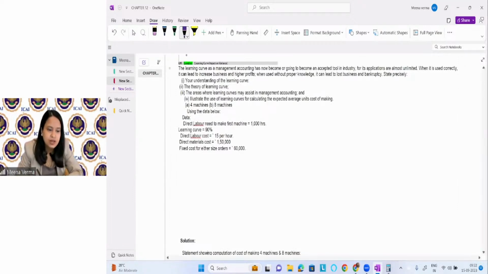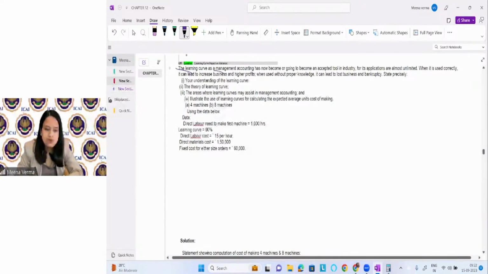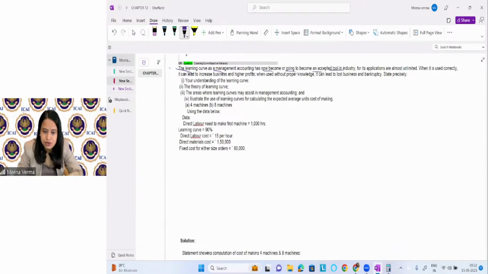So what is it? The learning curve as a management accounting tool has become or is going to become an accepted tool in industry. Its applications are almost unlimited. When it is used correctly, it can lead to increased business and higher profit. When used without proper knowledge, it can lead to lost business and bankruptcy. State precisely your understanding of learning curve. You can write the theory of the learning curve, the area where learning curve may assist management accounting, and illustrate the use of learning curve.